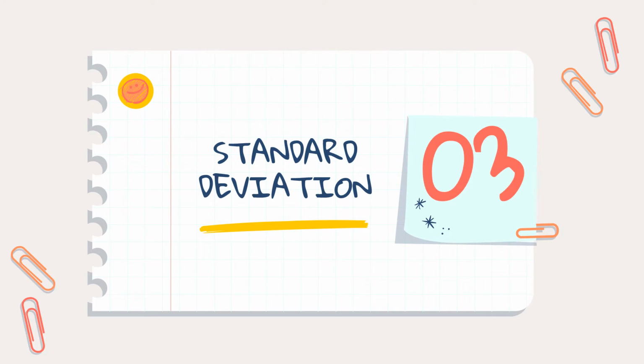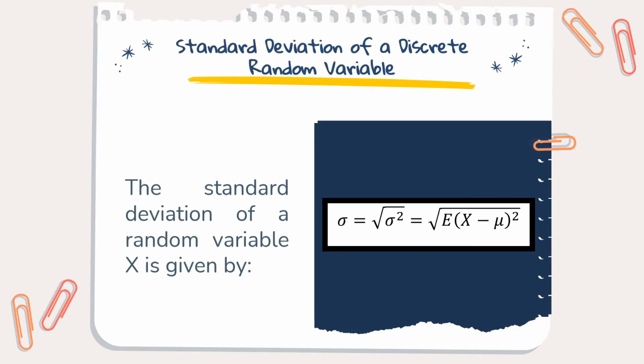Next, let us know the concept of standard deviation. Standard deviation of a discrete random variable. The standard deviation of a random variable is given by this formula. The formula means that we simply take the square root of the variance.